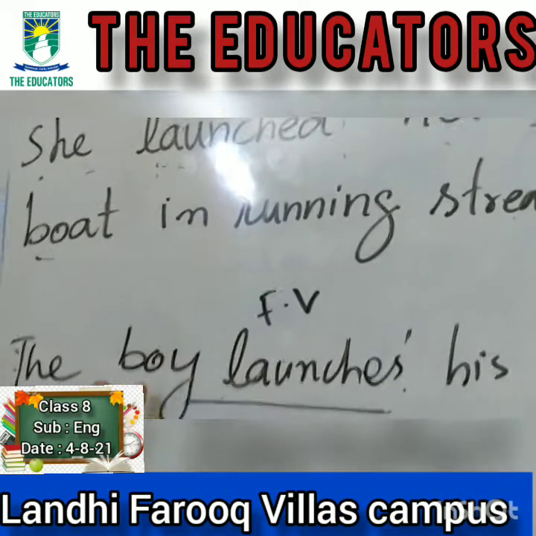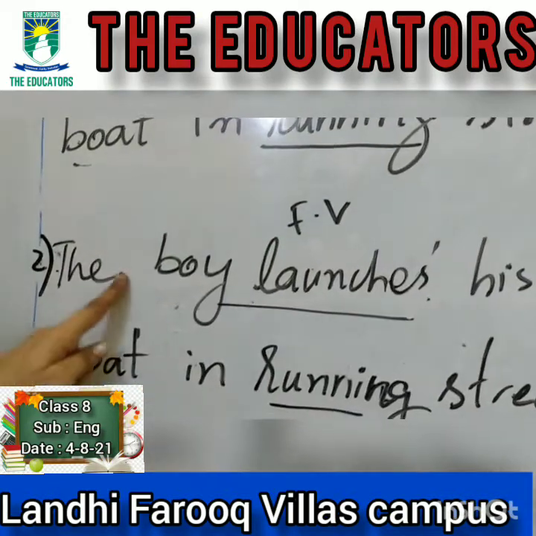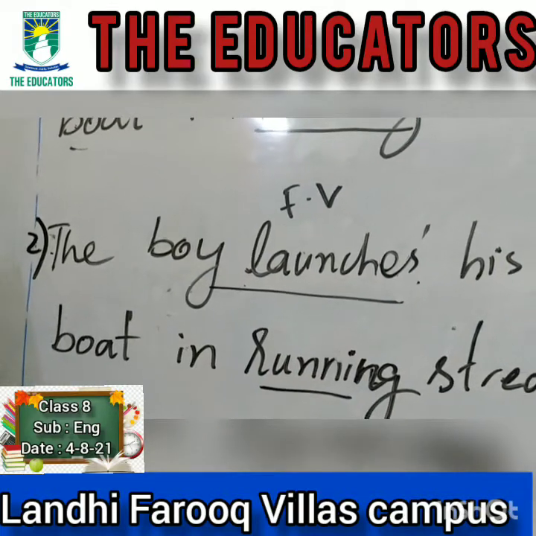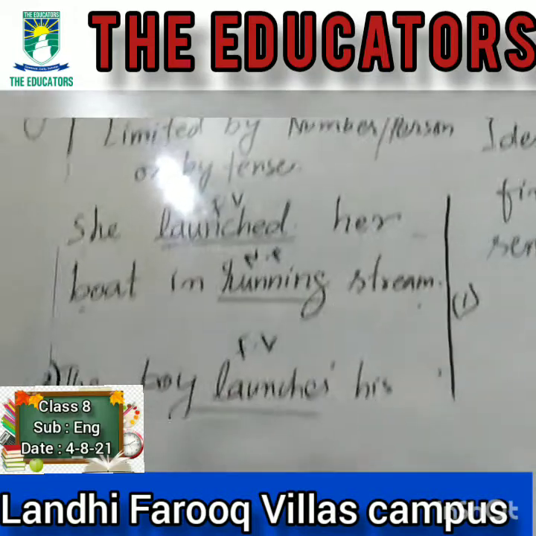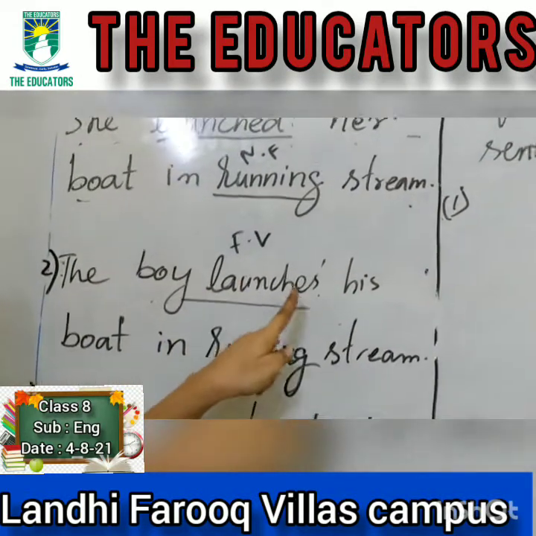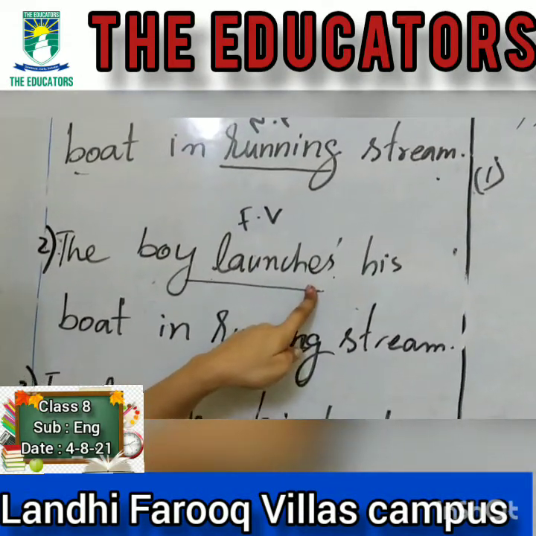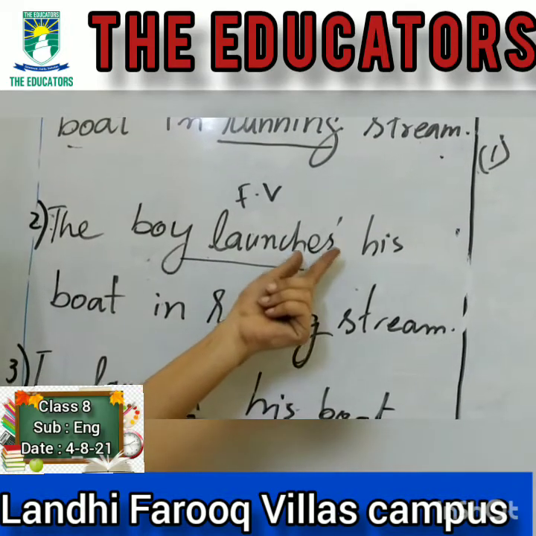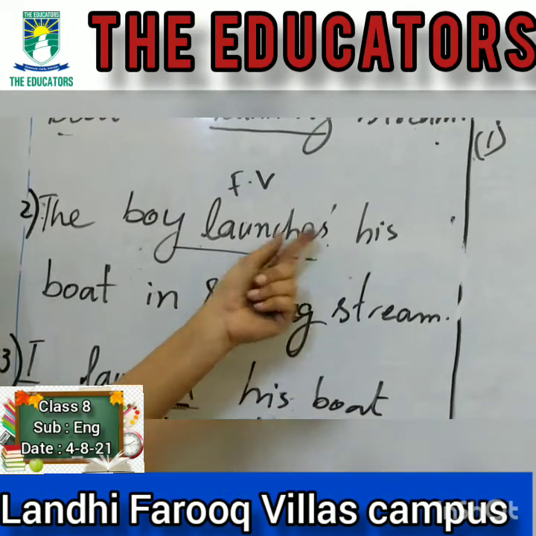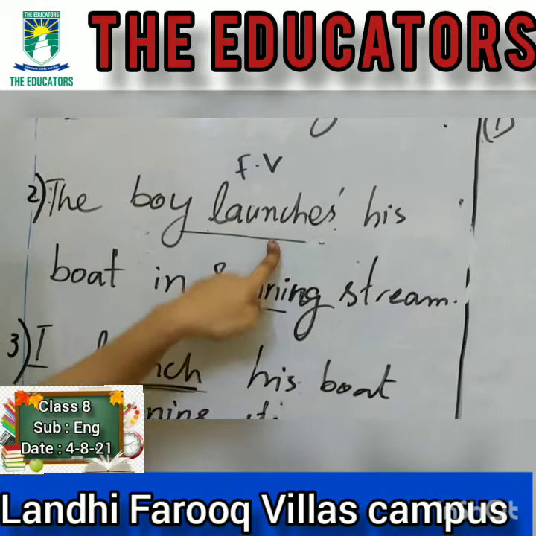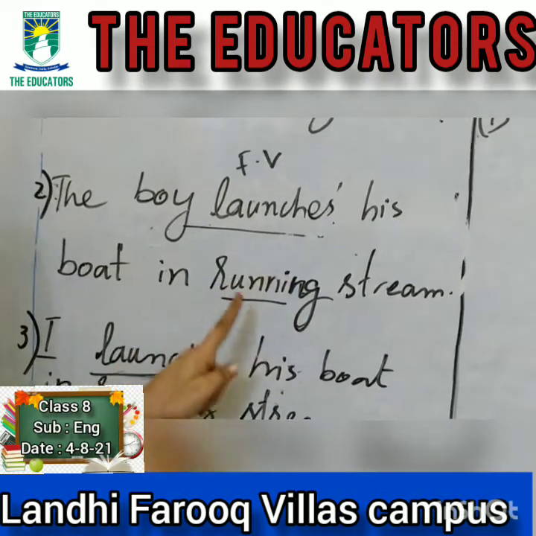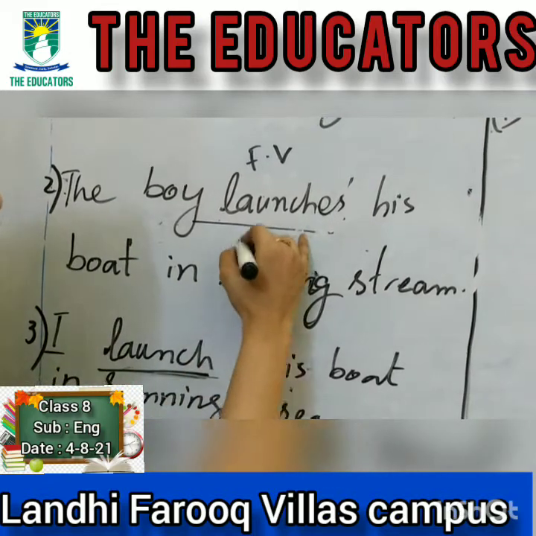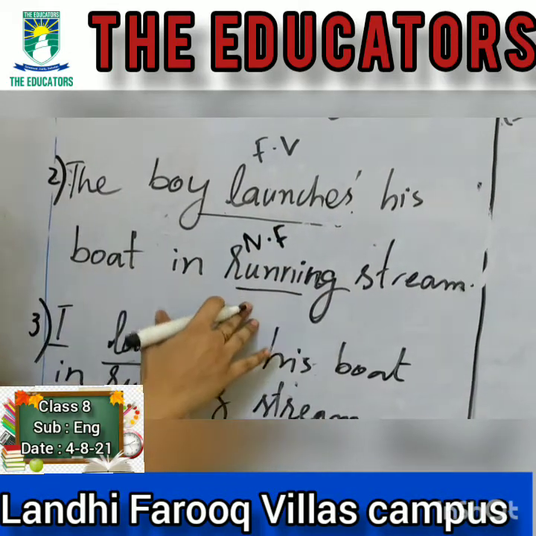Now the second sentence. In the second and third sentences, I will tell you the rule of number or person. With boy, we use s, es or ies in simple present form. We add s, es or ies to the main verb, that is the root verb, the finite verb. And running, which is a non-finite verb, remains unchanged.